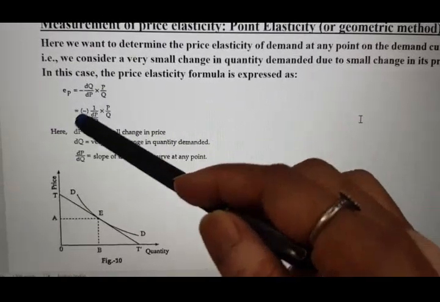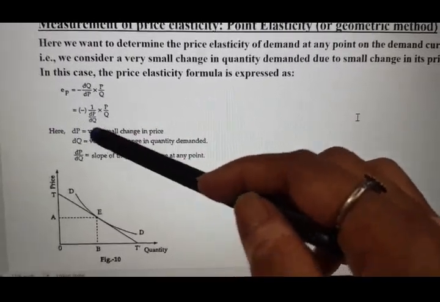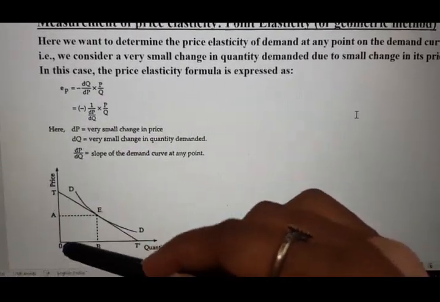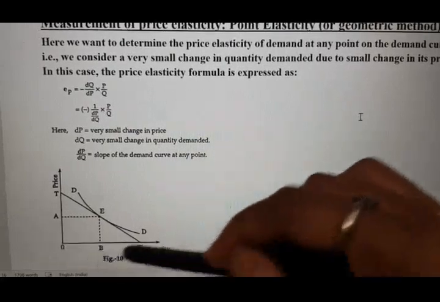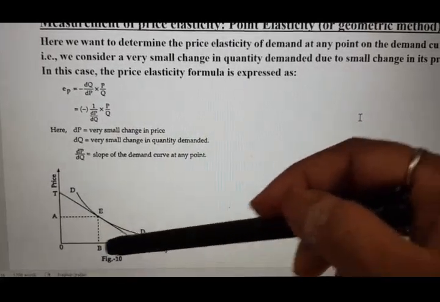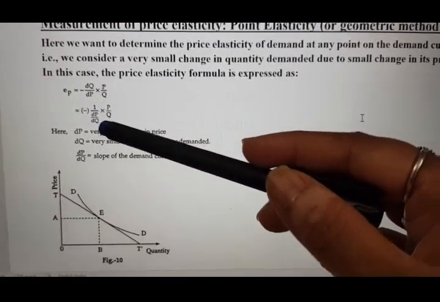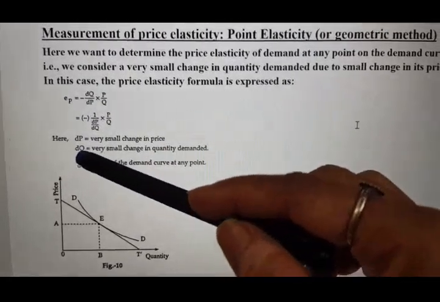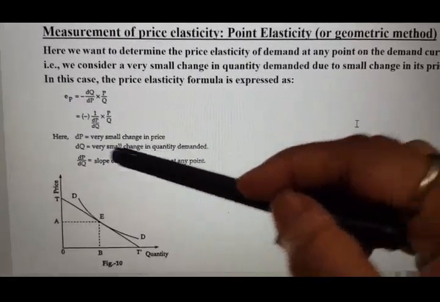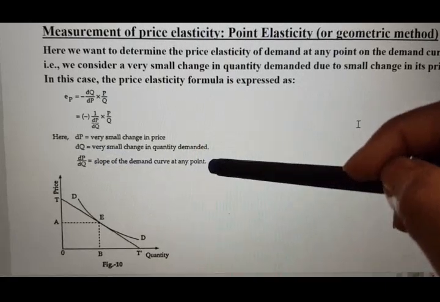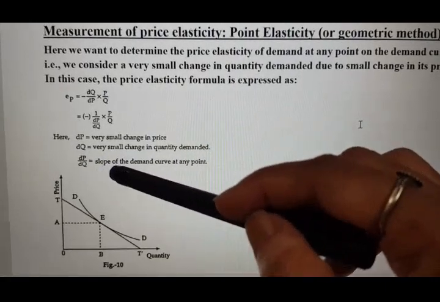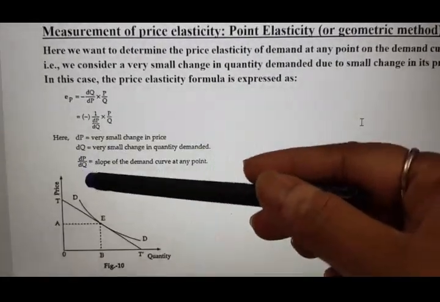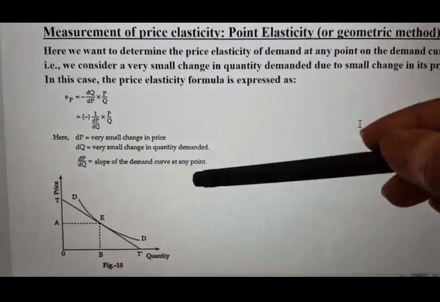Here dP means a small change in price and dQ is a small change in quantity demanded. So this dP by dQ is nothing but the slope. This is called the slope in geometrical terms. So dP denotes a very small change in price and dQ a very small change in quantity demanded, and dP by dQ is the slope of the demand curve at any point.